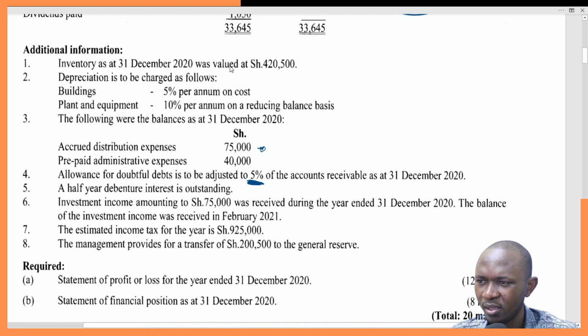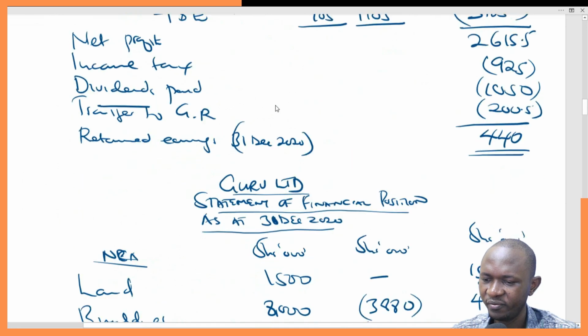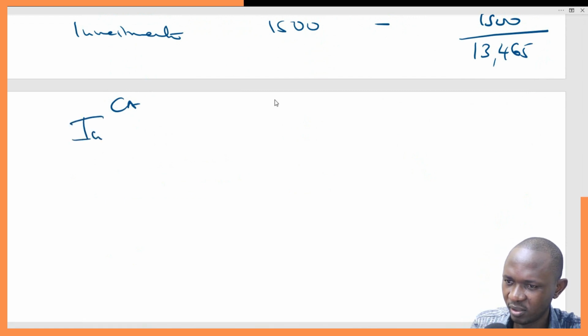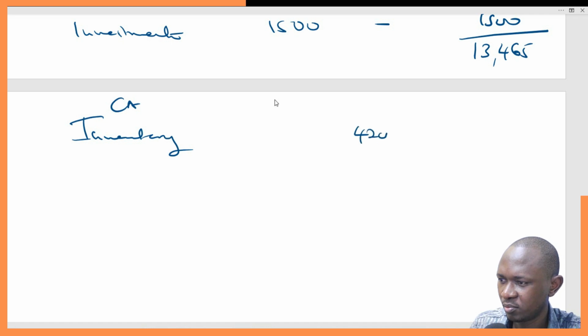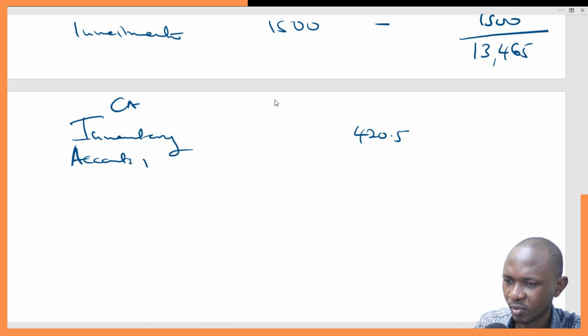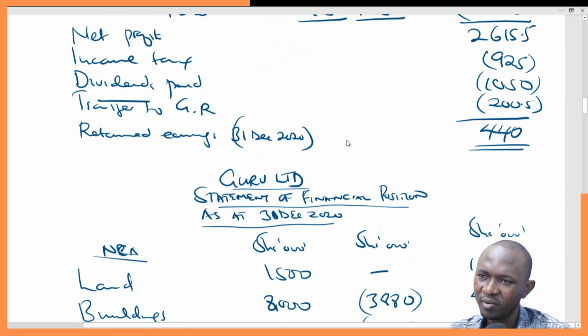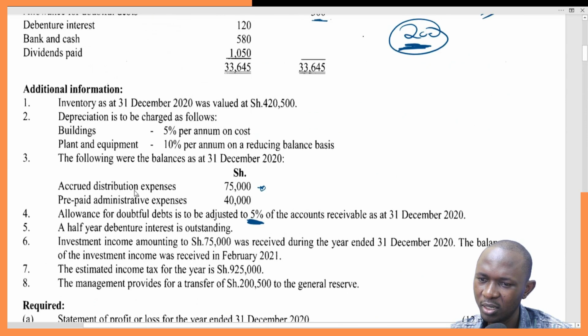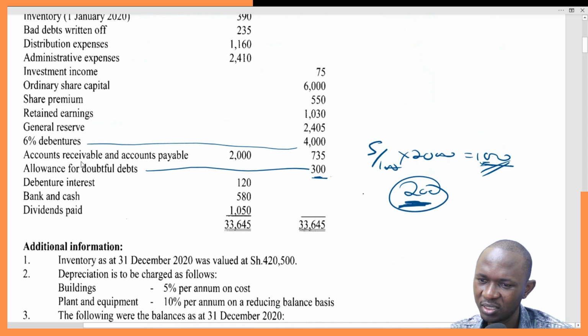Quite straightforward. Inventory is 420.5. Then we go to accounts receivable. Remember, the allowance was reduced to 100. So we'll simply take the figure of accounts receivable less 100 allowance for bad and doubtful debts.